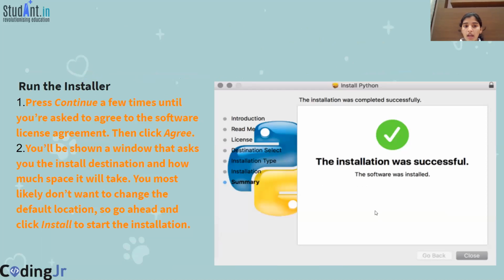Run the installer and press continue a few times until you are asked to agree to the software license agreement. You must click on agree, and you will be shown a window that asks you for the install destination. You'll be fine with the default destination, so just go ahead and press install.